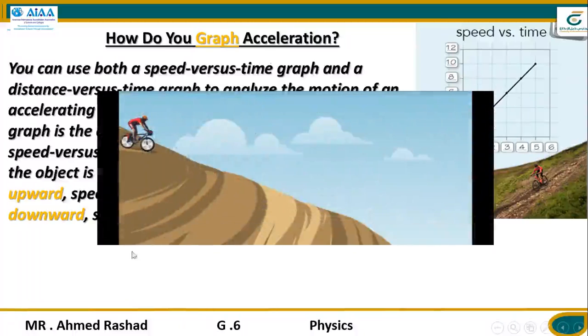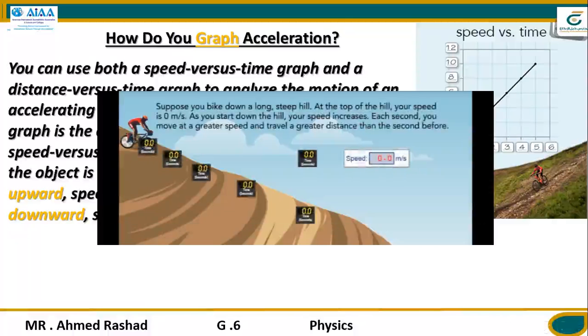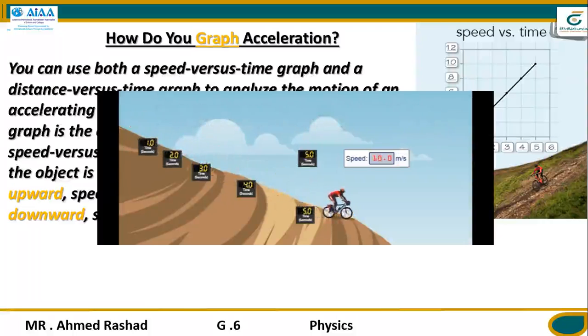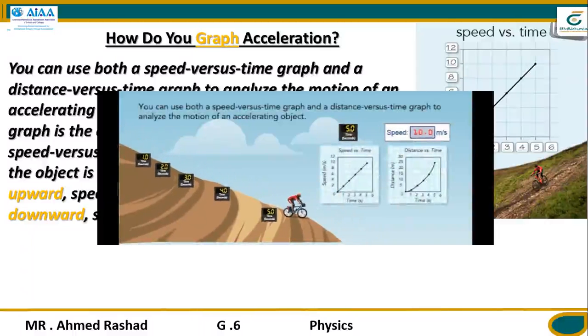We can watch a video that describes what we're talking about. Graphing acceleration. Suppose you bike down a long, steep hill. At the top of the hill, your speed is 0 meters per second. As you start down the hill, your speed increases. Each second, you move at a greater speed and travel a greater distance than the second before. During the 5 seconds it takes you to reach the bottom of the hill, you are an accelerating object. You can use both a speed versus time graph and a distance versus time graph to analyze the motion of an accelerating object.